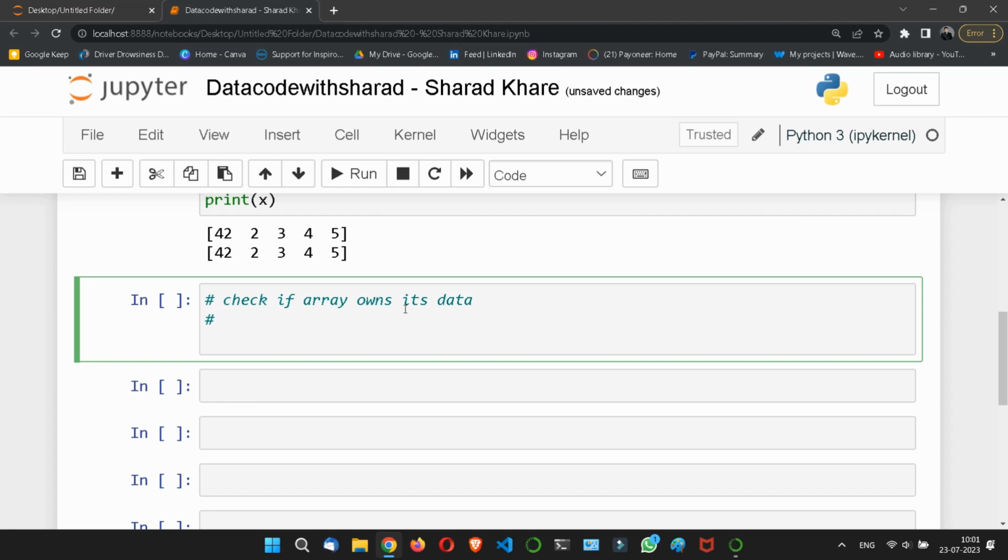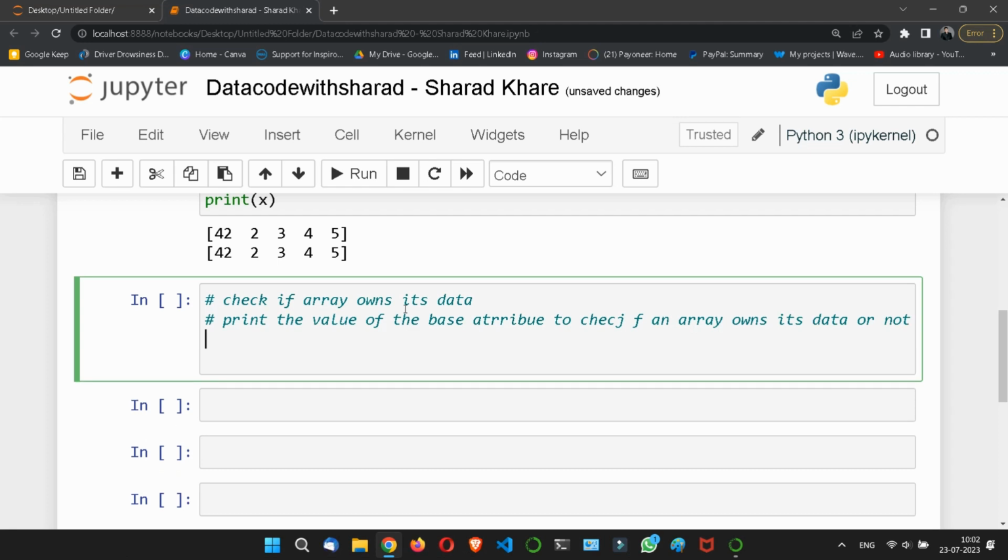Let me write it: print the value of the base attribute to check if an array owns its data or not. If there is some spelling mistake, I apologize.